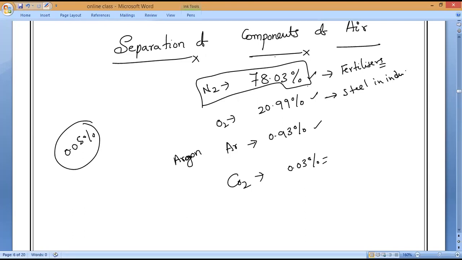Same way, argon we can use to fill electric bulbs, because argon is an unreactive gas.